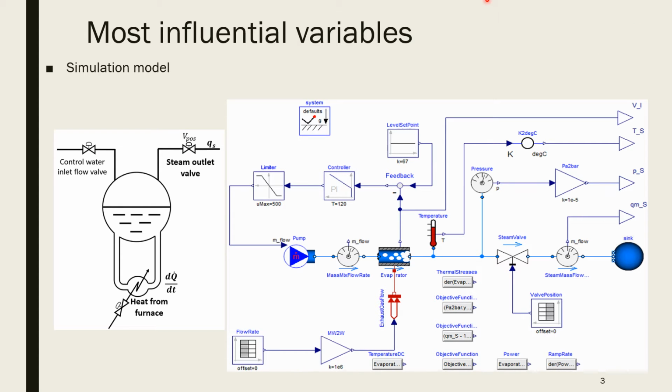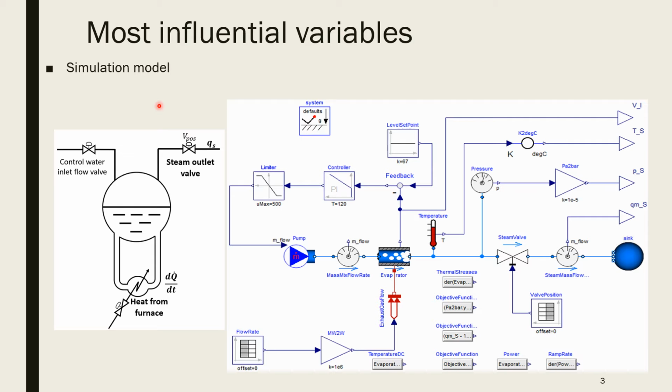To formulate the drum boiler problem as an optimization problem, there are some influential variables to take into account. First, the simulation model. The fidelity of the simulation model of the system is an important variable in the results obtained.